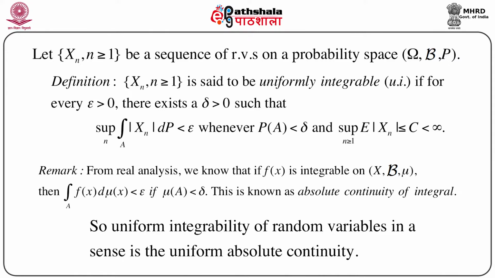This sequence Xn, n greater than or equal to 1, is said to be uniformly integrable, abbreviated as UI, if for every epsilon greater than 0, that means a very small positive quantity, there always exists another small quantity delta greater than 0, such that the supremum over n of the integral over A of mod Xn dP is less than epsilon, whenever the probability of the set A on which the integral is taken is less than delta, and the supremum over n greater than or equal to 1 of the expectation of mod Xn is less than or equal to c, less than infinity. So this is the definition of uniform integrability of a sequence.